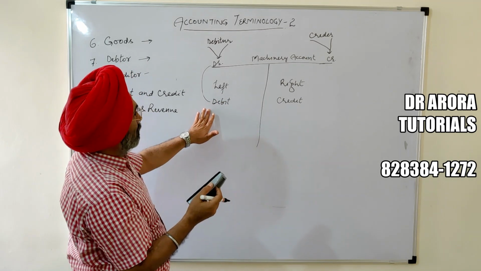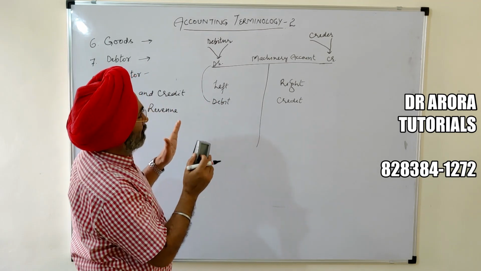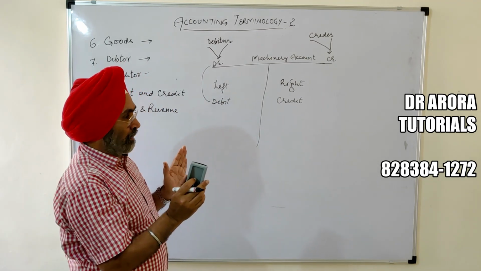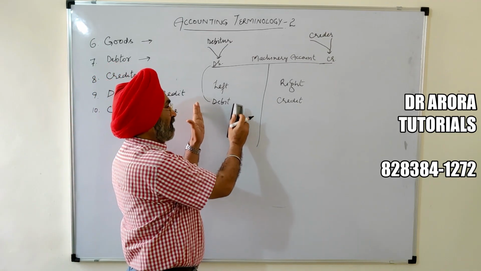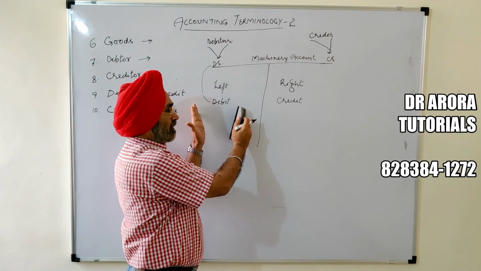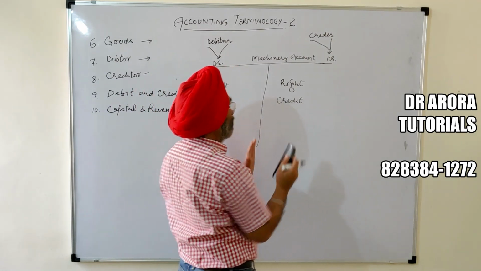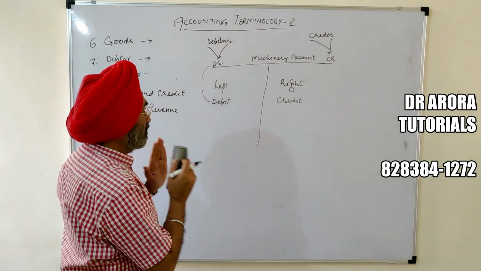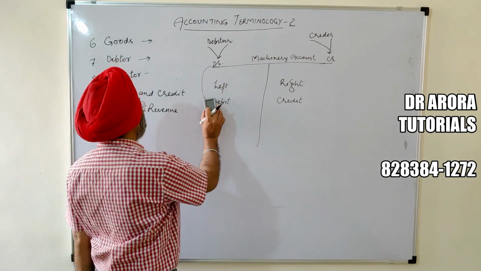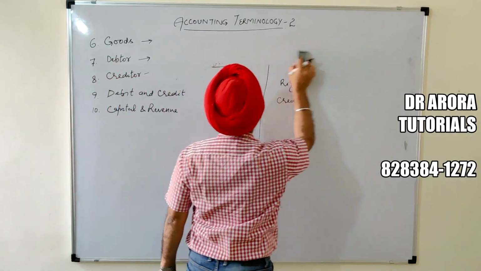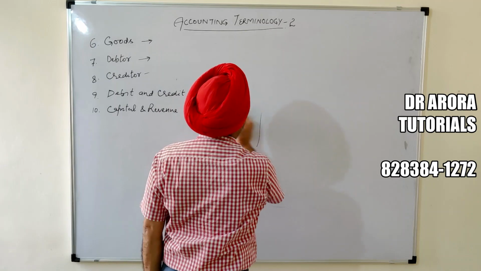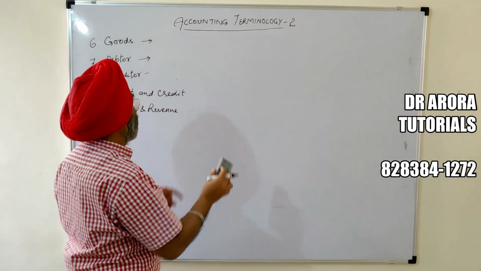It does not correlate anything with the debtor or creditor. It is only and only left hand side of the account will be called as debit side and right hand side of the account will be called as credit side. Nothing more, nothing less.